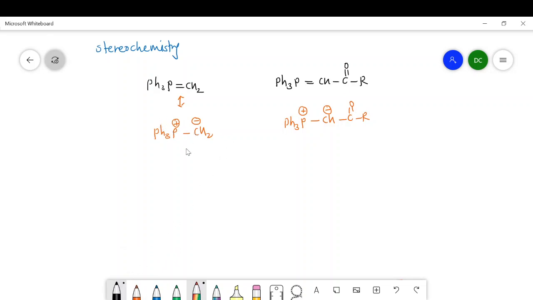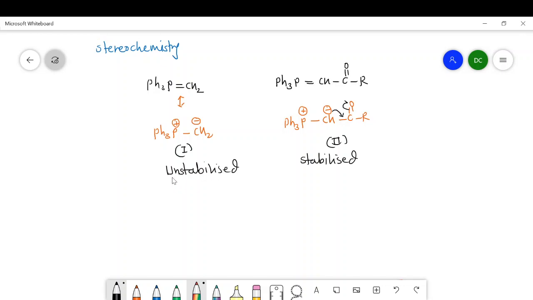Now look at the structure of this first ylide and second ylide. The negative charge is not delocalized, it remains on this carbon, therefore there is no resonance. Whereas in this second form, the negative charge undergoes resonance with this bond, and that's why the second ylide is a stabilized one, whereas the first ylide is unstabilized.